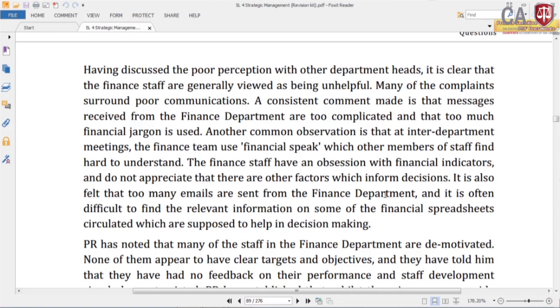The finance staff have an obsession with financial indicators and do not appreciate that there are other factors within informed decisions. They only look at financial indicators, not considering non-financial indicators. It is also felt that too many emails are sent from the finance department and it is often difficult to find the relevant information in some of the financial spreadsheet circulars which are supposed to help in decision making. So, something is wrong with this email sending also, right. They are not communicating it properly.